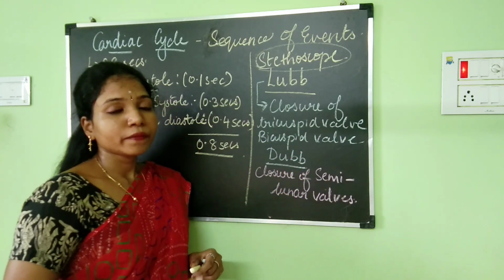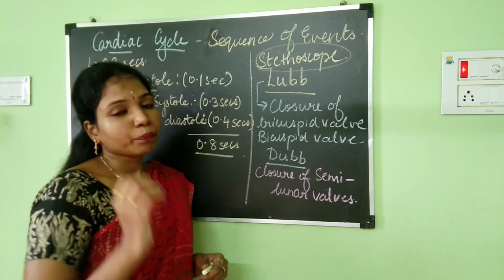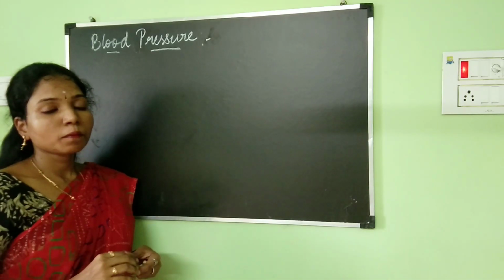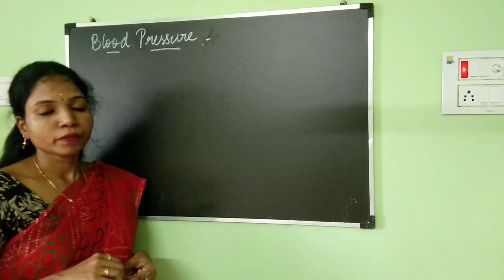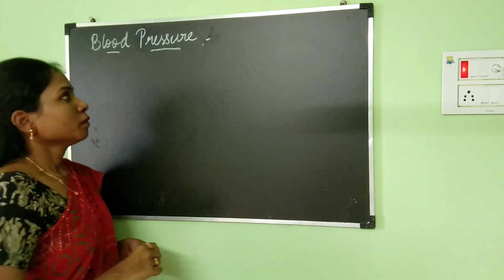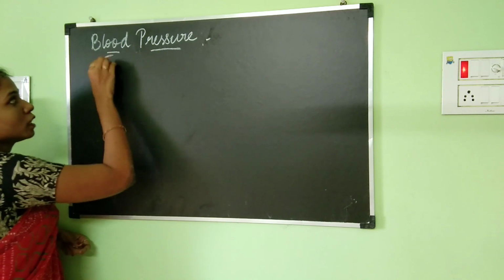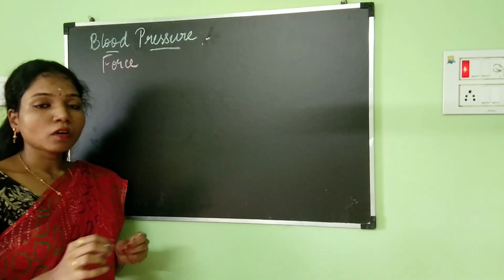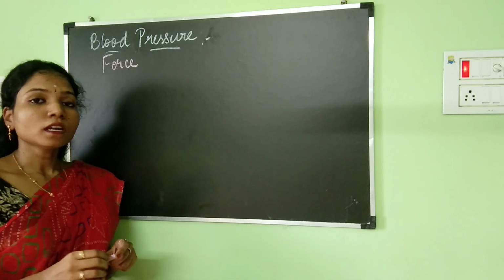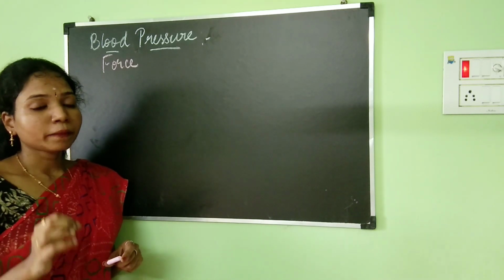Now the next topic that we are going to be discussing is the blood pressure. When we discuss about the heart, it is very important for us to discuss even about the blood pressure. So what is this blood pressure? Blood pressure is nothing but the force which is applied by the blood onto the walls of the arteries. This is only known as blood pressure.